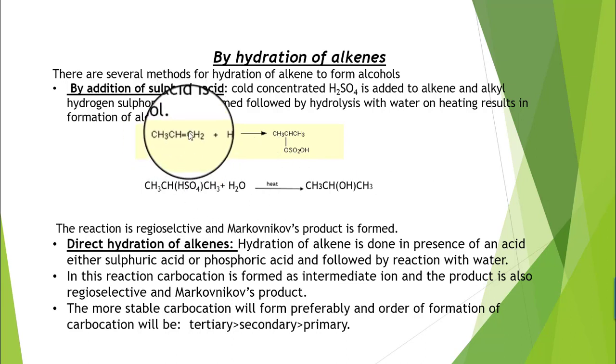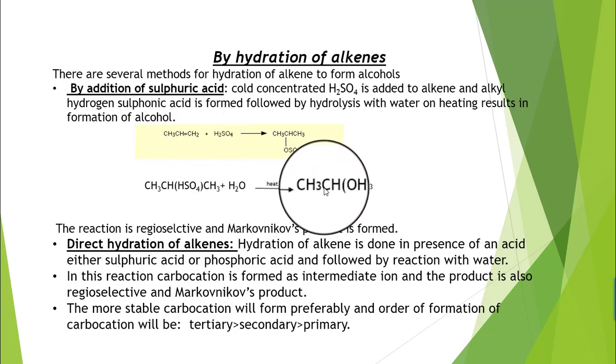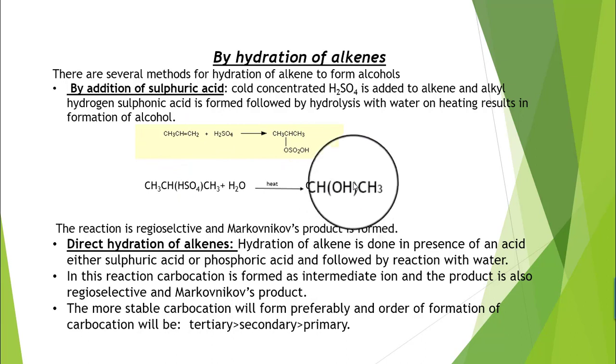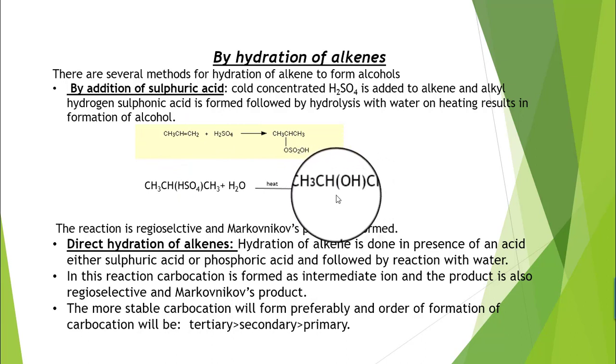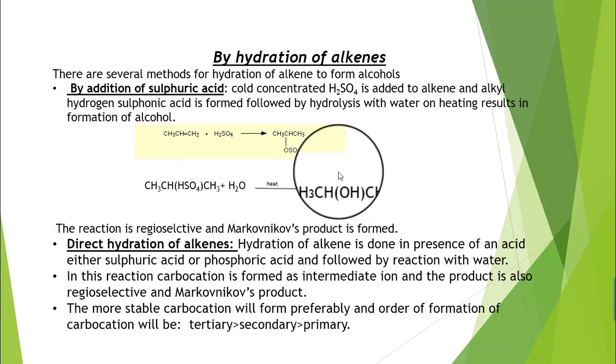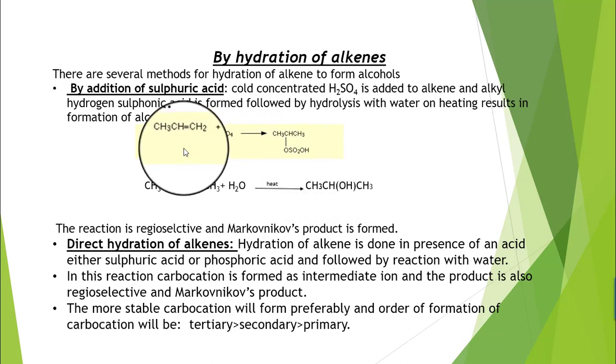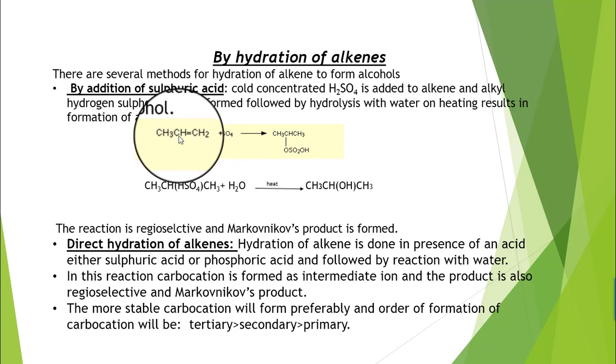According to orientation, when the attacking group can attach at more than one position, only one product is preferably formed. That is called a regioselective reaction. Look at the reaction. We say that the double bond is present between carbon number 1 and carbon number 2.